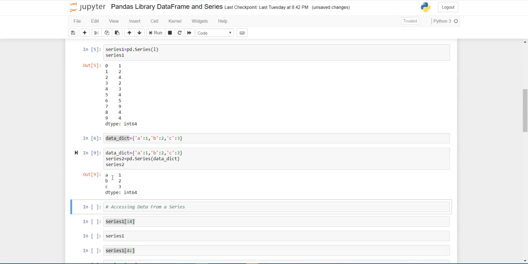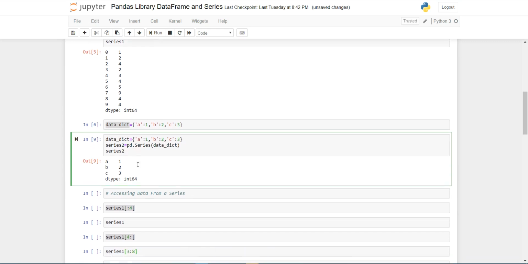So you can see that the index of this series is A, B, C and the elements are 1 to 3 and the data type is int64. So you can see that here by default series gives index as a whole number, and here I am creating our own series with our own index.